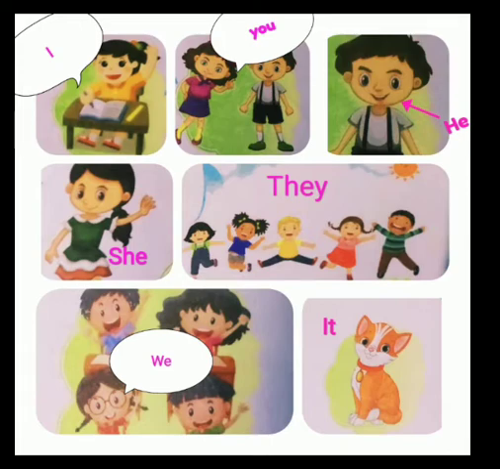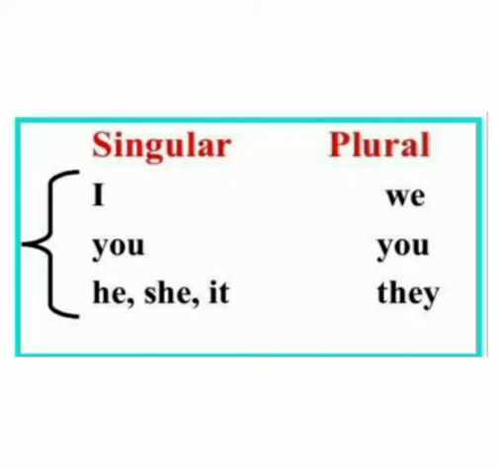Here, I, he, she, it are used for singular nouns. We and they are used for plural nouns. The pronoun you is used for both singular and plural nouns.